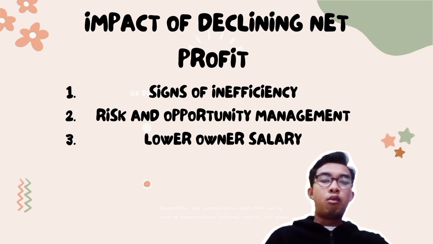Next impact is lower owner salary. As a smart owner, you should reserve any kind of payment or compensation from your company until it satisfies all its debts and other financial obligations for the given month or quarter. A declining net profit means you effectively have to take a pay cut to keep your business operating at normal capacity. This can have an adverse effect on your personal finances, including your ability to pay your personal debts and keep food on the table. Personal sacrifice will continue to mount as your company's net profit declines.